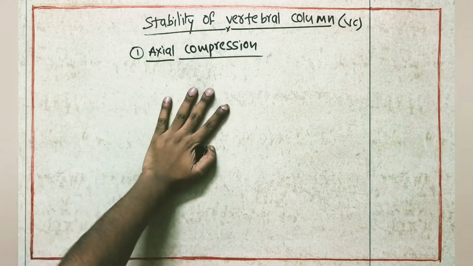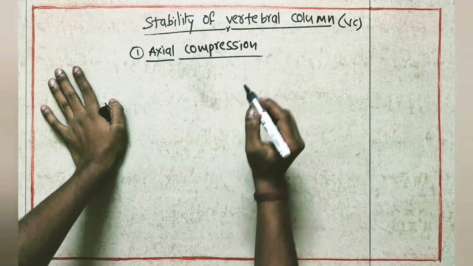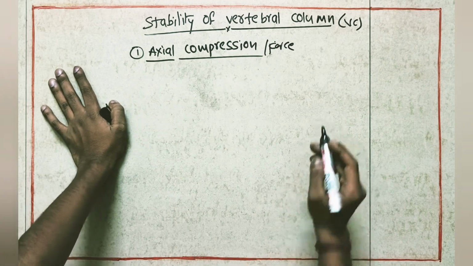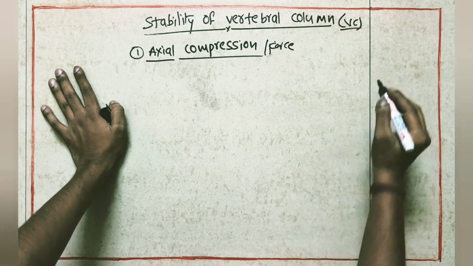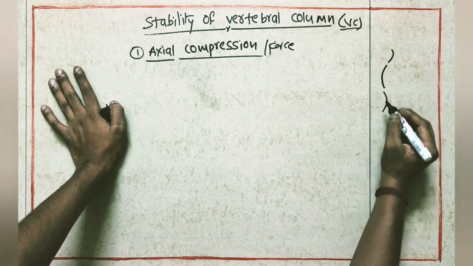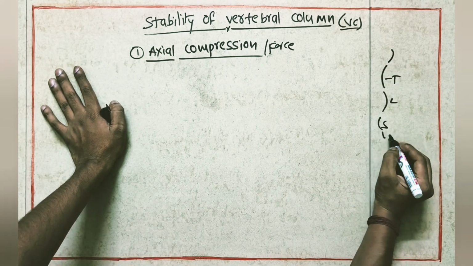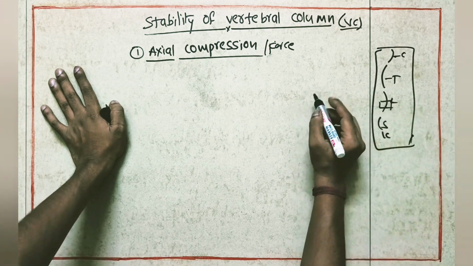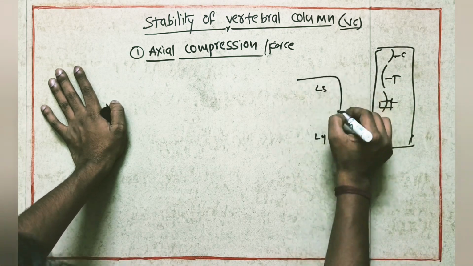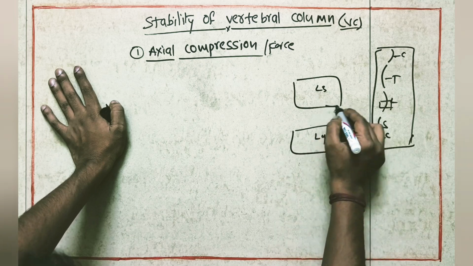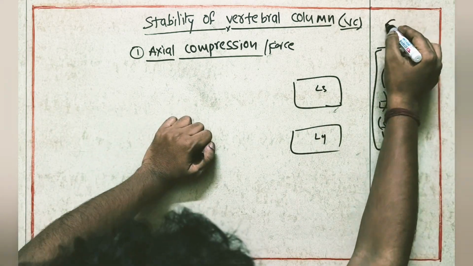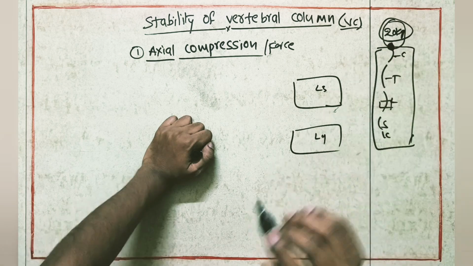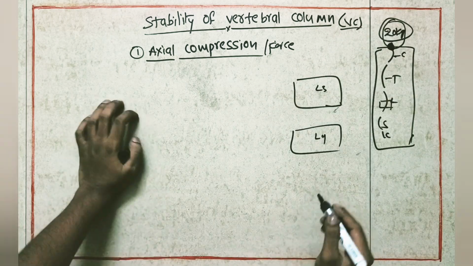So what does axial compression mean? Suppose a force or axial compression is acting directly on the vertebral column. Suppose this is our cervical region, thoracic region, lumbar region, sacral region, and coccyx. This is cervical. So this is our VC. Here I am taking one example: L3 and L4, these two vertebrae. Now suppose I have kept a 20 kg weight on the top of this patient's head.